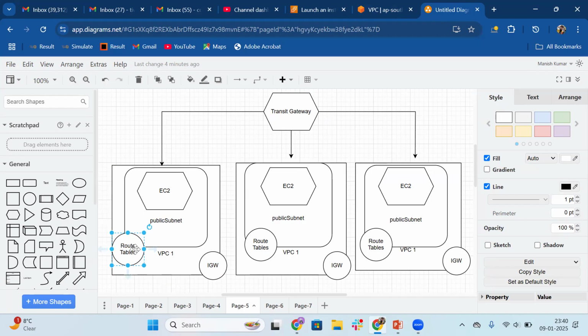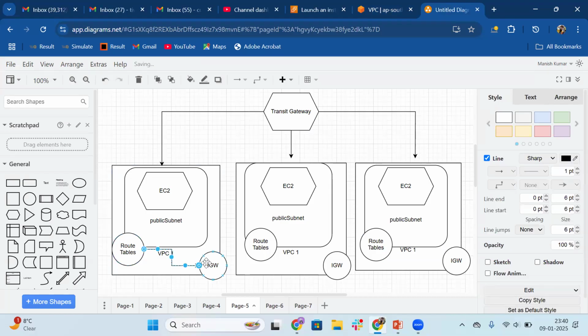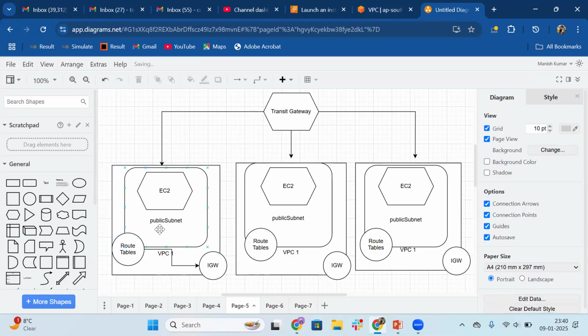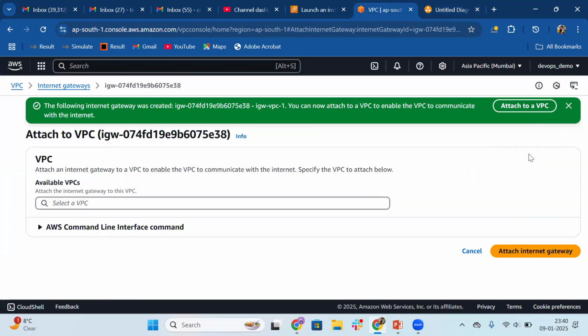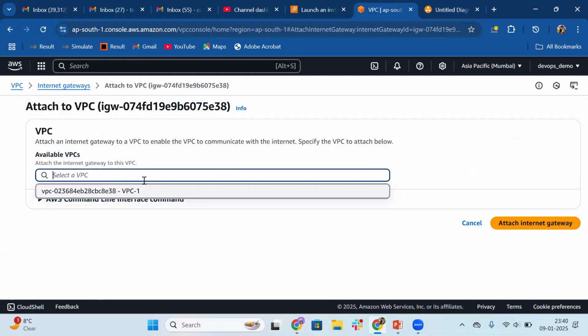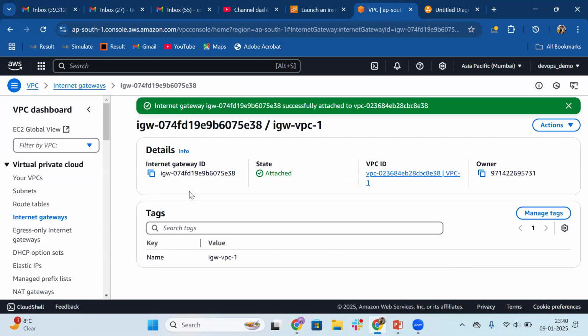It needs to be associated with the IGW so that your subnet can use the internet. So let's attach this to the VPC. Attach to VPC, which VPC? VPC1. Attach internet gateway. This one has been attached.